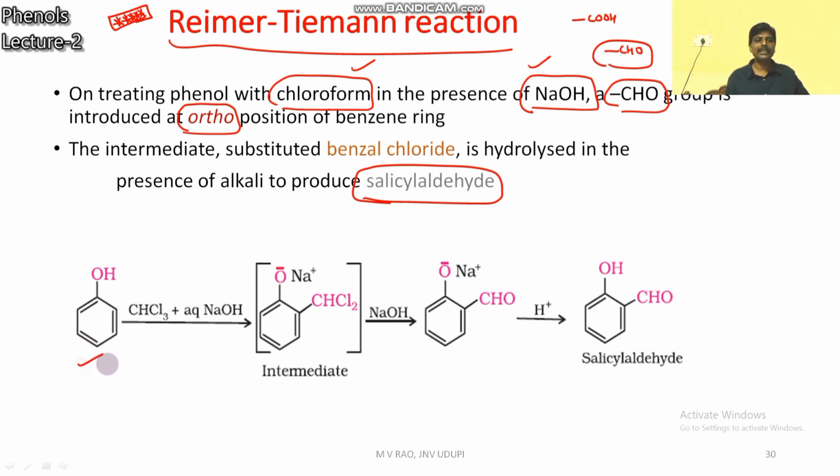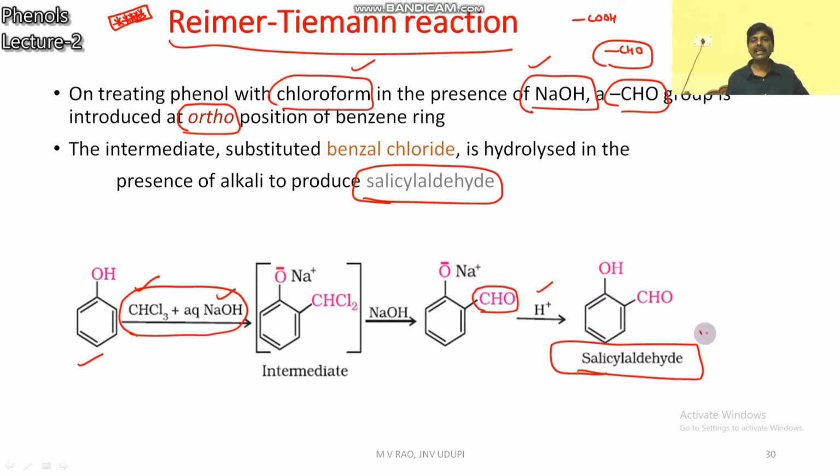Here you see phenol, chloroform and NaOH. The CHO group is introduced at the ortho position. On acidification ONa becomes OH. This product is called salicylaldehyde. Dichlorocarbene, CCl2, is the intermediate. This reaction is called the Reimer-Tiemann reaction.